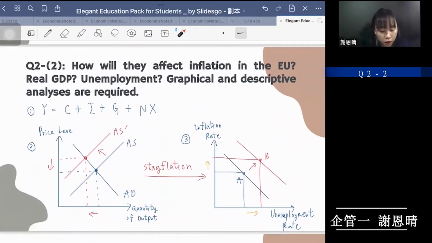Question number 2. How will they affect inflation in the EU, real GDP and unemployment? So first, let's look at the real GDP first.